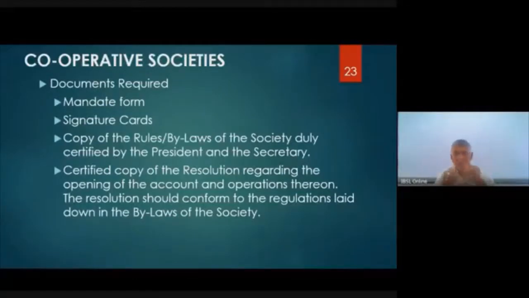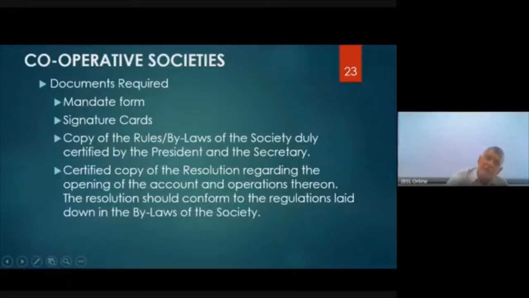Then, a few days after the meeting, whatever was discussed at the meeting will be certified by the president and the secretary. Okay. So similarly, there will be a resolution. Resolution is a part of the decision-making minutes, where an extract means a shortened version of the resolution for the decision taken.